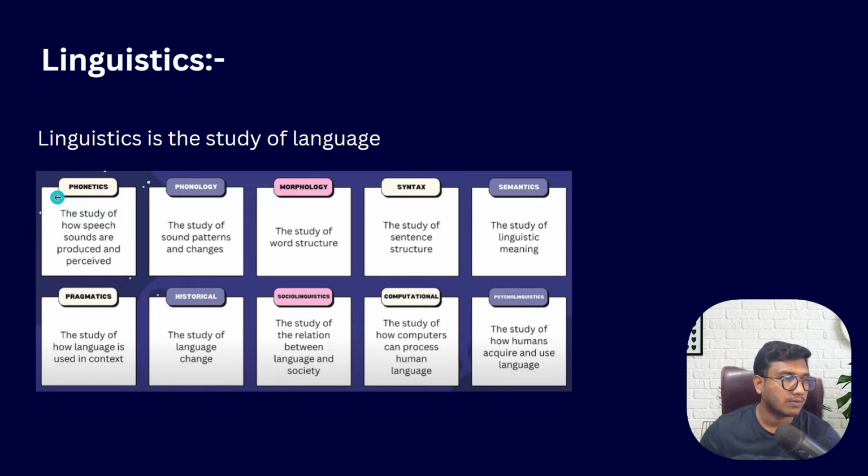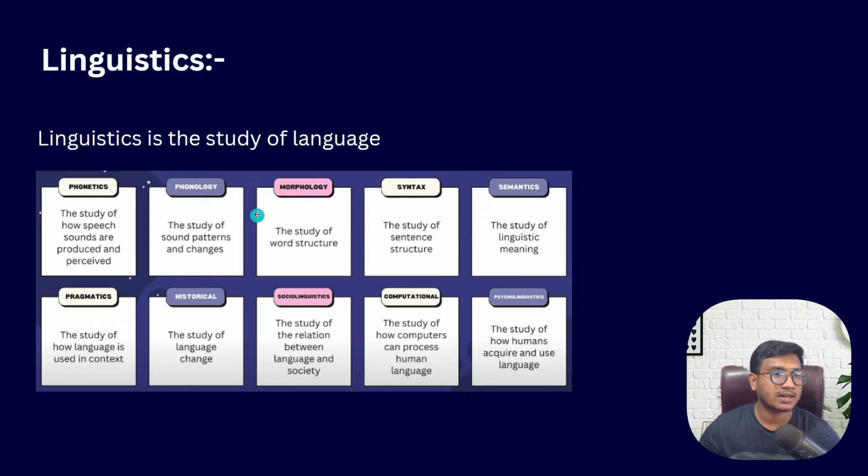What kinds of linguistics? You can see phonetics is there. Phonetics means the study of how speech sounds are produced and perceived. Then there is another one called phonology, the study of sound patterns and changes. That means whenever we are speaking any language, how these sounds look like, how you are pronouncing a particular word. This is actually called phonetics and phonology.